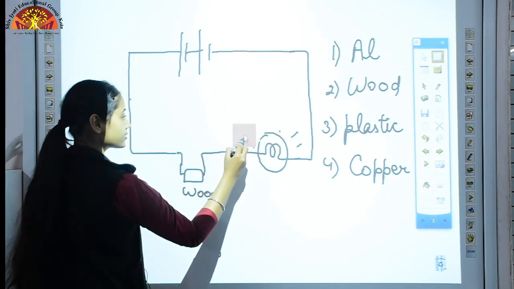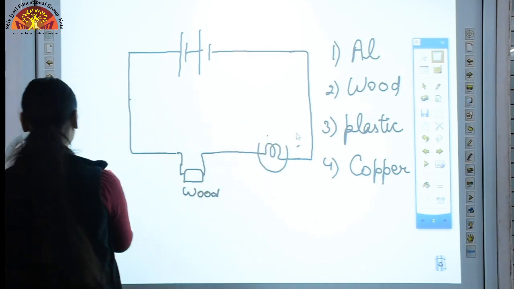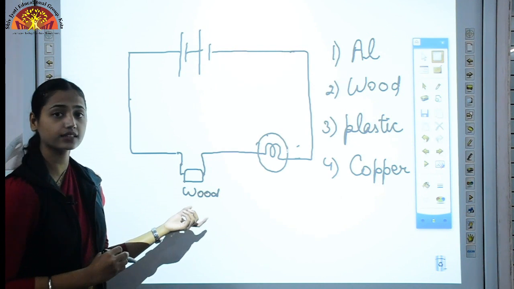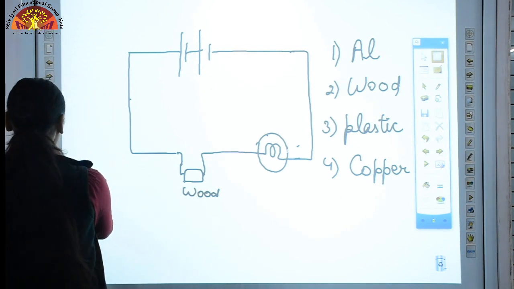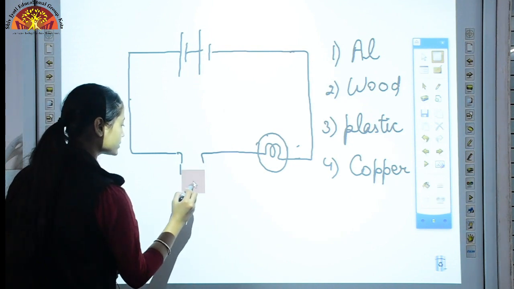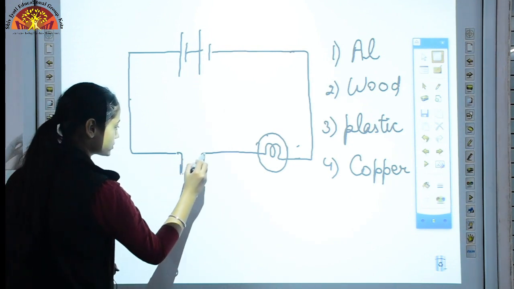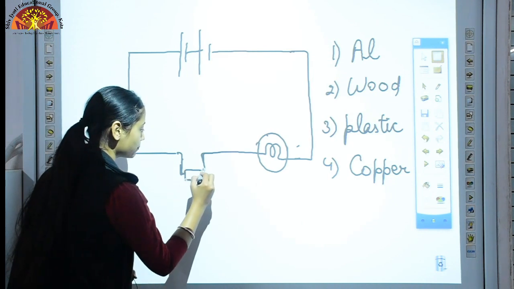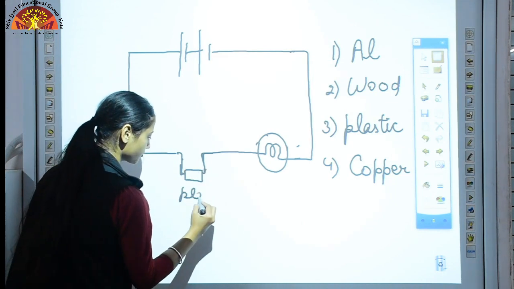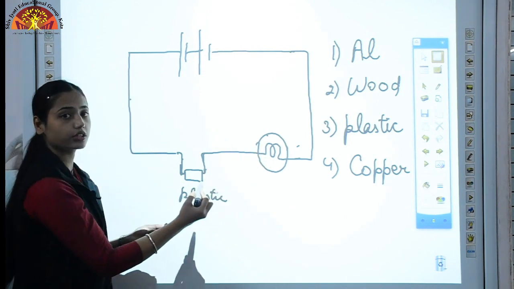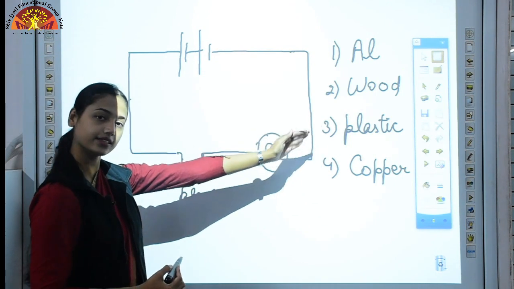In this case our bulb will not glow, and what's the reason? Because wood is an insulator. Similarly, we'll do the same with the remaining objects. The third object which we have taken is plastic. If we keep any plastic object here, will it glow? No, again it will not glow because plastic is an insulator.